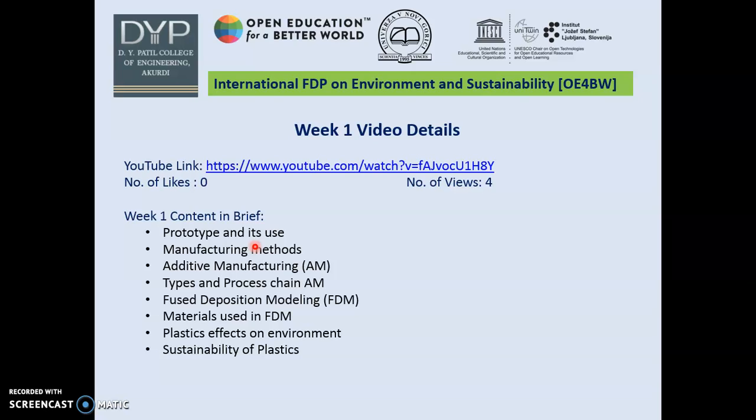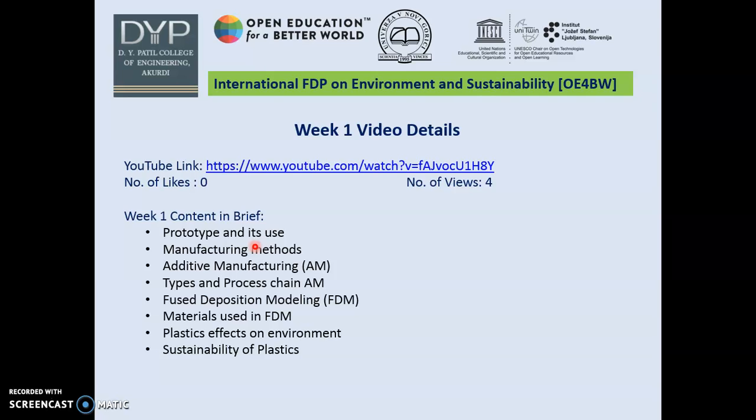Last week we saw that there are 3 types of additive manufacturing. From that I chose fused deposition modeling, FDM. It is a solid-based AM. Why did I choose FDM? Generally FDM uses plastic materials, polymers, ABS, acrylonitrile butadiene styrene. We know that plastics have more disadvantages compared to other materials in terms of environmental aspects. So I chose FDM. The material used in FDM, the effects of plastic on the environment, and the sustainability of plastics are what we discuss from last week.